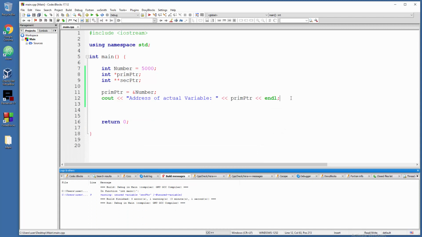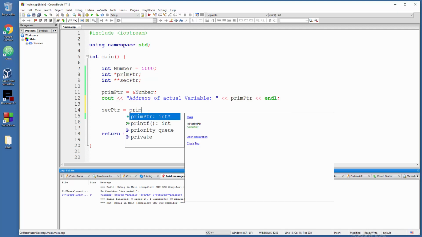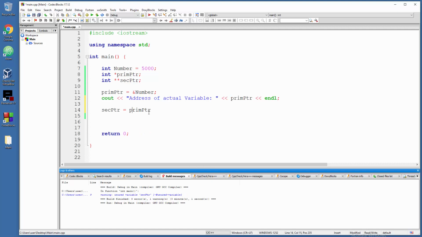Right. Next thing, let's type secondary PTR, and that will lead to this pointer. So we are grabbing the address of an address. So how? Primary PTR, and of course when you are grabbing the address of something, it is not important if that thing is an array, a variable, or even another pointer, you will always use ampersand.